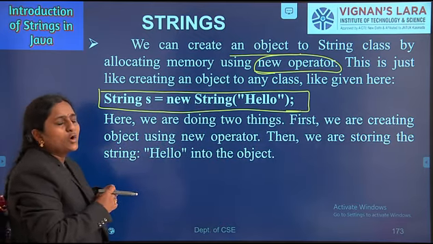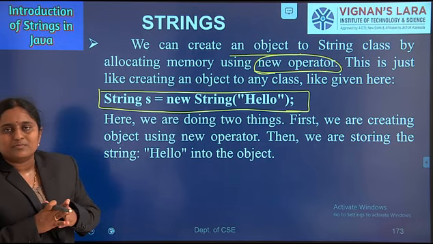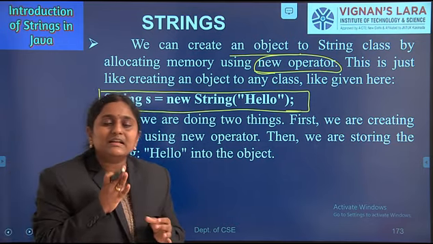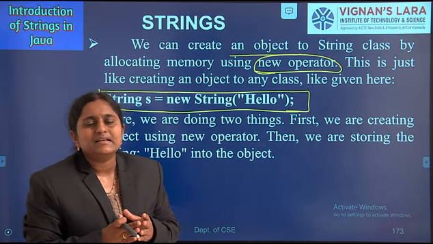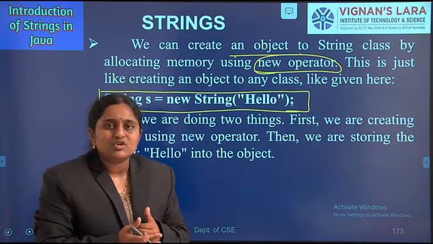We can create an object of the String class. With respect to a class, we can create objects; without a class, we can't create an object. String is a predefined class in the Java library. It is available in the java.lang package. We can create an object of the String class.